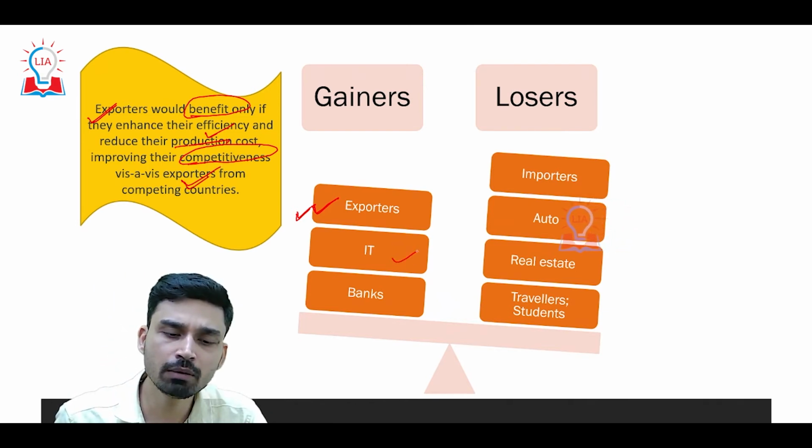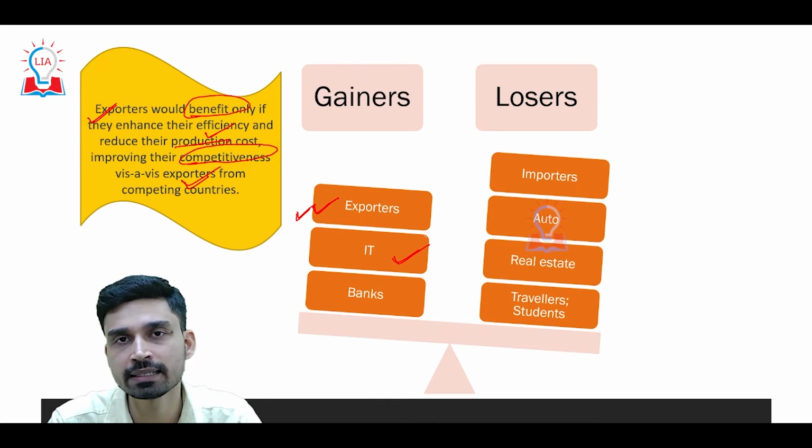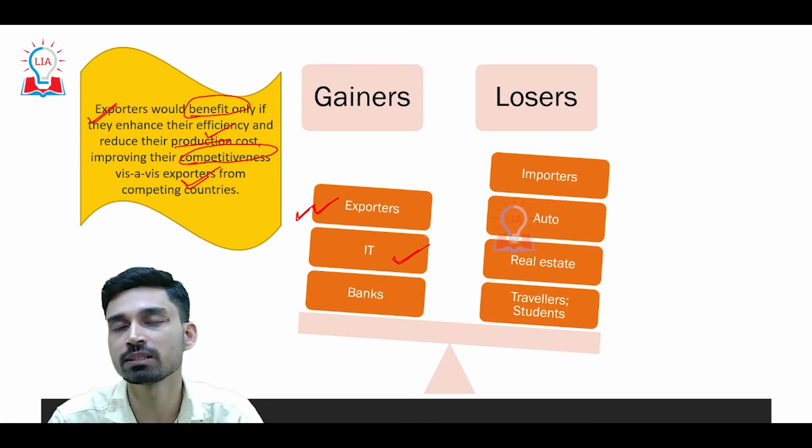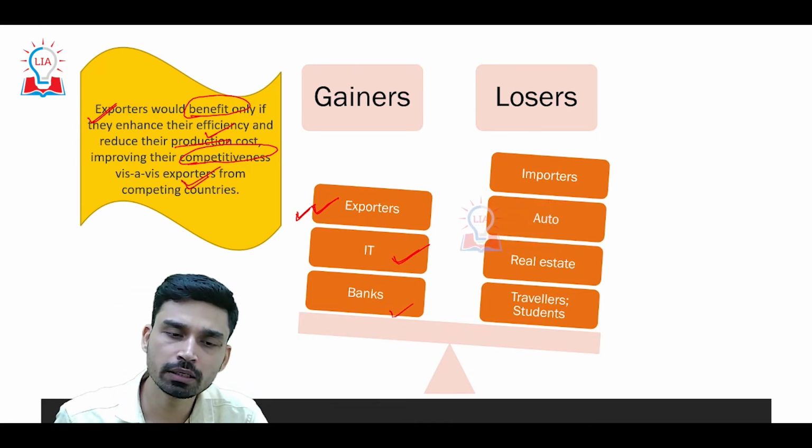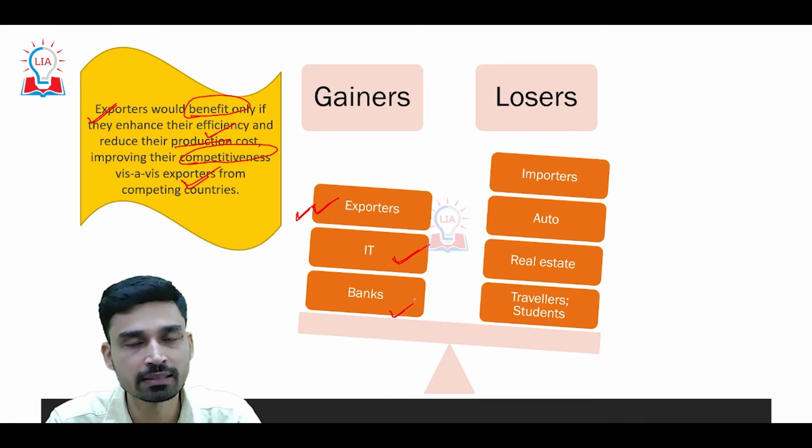Then the second gainer will obviously be the IT sector, because the IT sector accounts for a large share of exports from India, and the third gainer will be the banking sector. Apart from this, on the loser side, we have a large number of entities. For example, all the importers will be losers, because the import cost will rise. The auto sector will be a direct loser. Then we have real estate, which will lose from the depreciation of the Indian rupee.